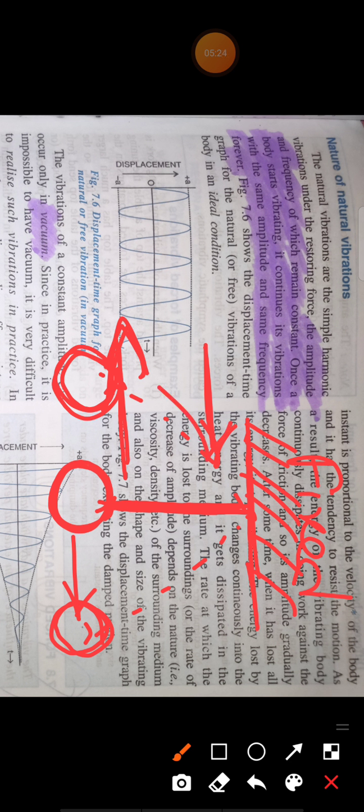So when the body is vibrating with its natural frequency, a force is still acting on it, and that force is not an external force. Who is applying this force? The string is applying this force, and the string is part of the internal system. This bob, this string, and this fixed end combined are called a simple pendulum. So this force is applied by an internal agent, and this force is called the restoring force.